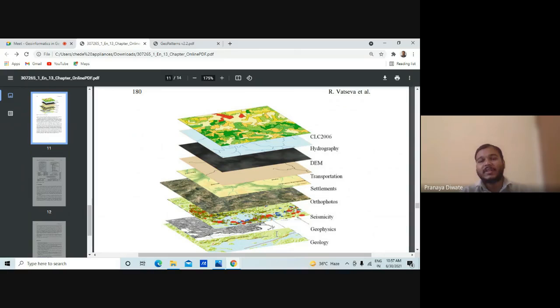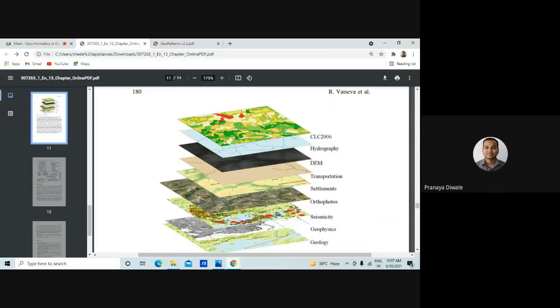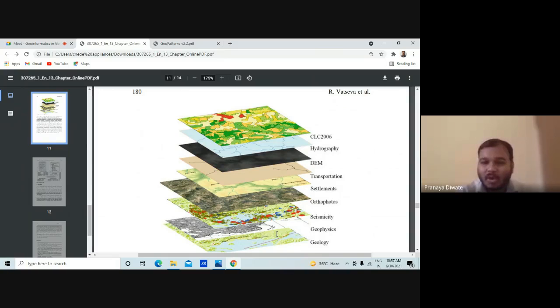The seismological study has a different kind of data set which we use in the overlay analysis. For example, how are you going to give the ranking to different sets of rock? How can you give the ranking?